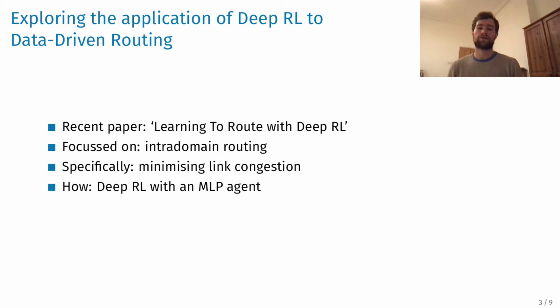Now, how does data-driven routing fit into all of this? Well, there was some work published a few years ago called Learning to Route with DeepRL, which explored this very use case. Specifically, it explored intra-domain routing, with the aim being that of minimizing link congestion across the network at any one time. This method used a simple multi-layer perceptron-based deep reinforcement learning agent to show that this can be done successfully by learning over generated histories of traffic matrices.